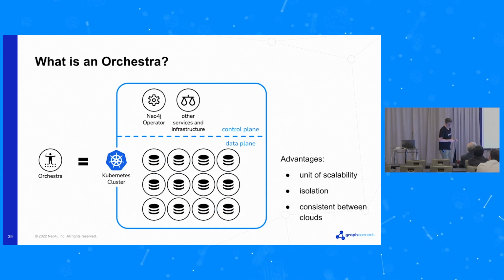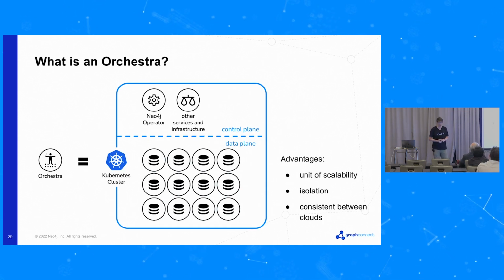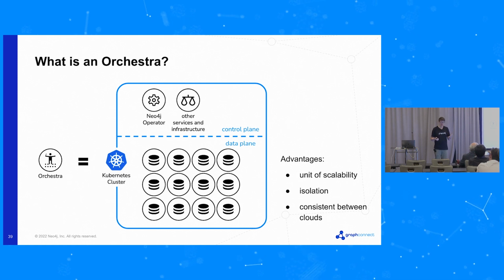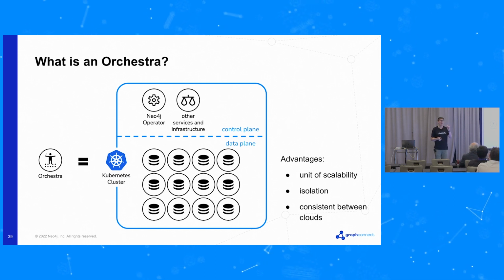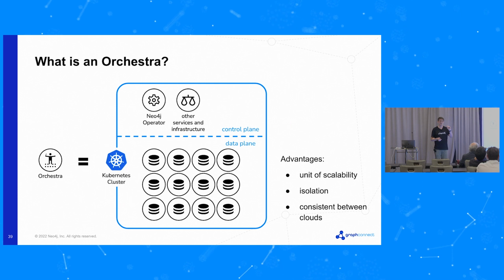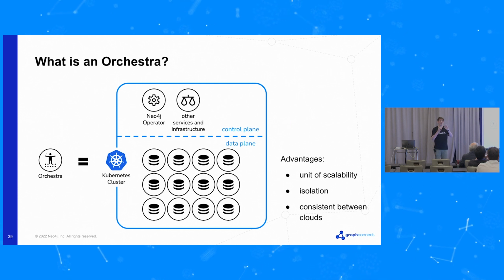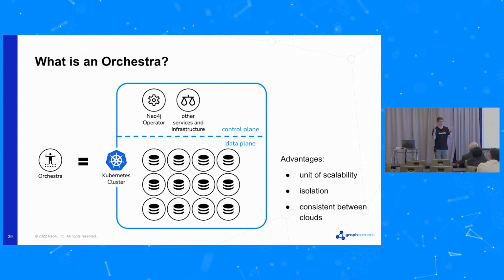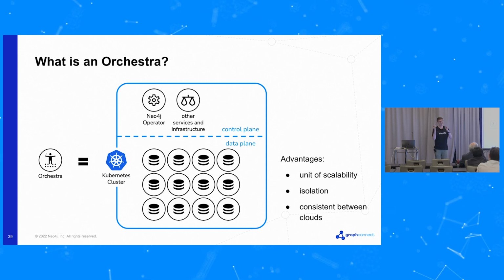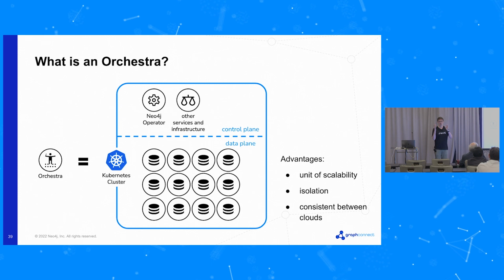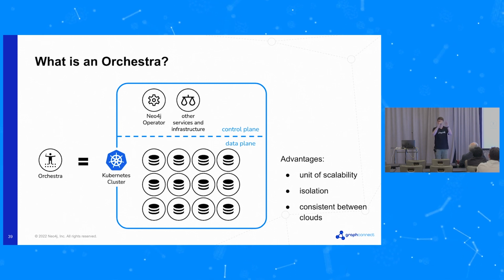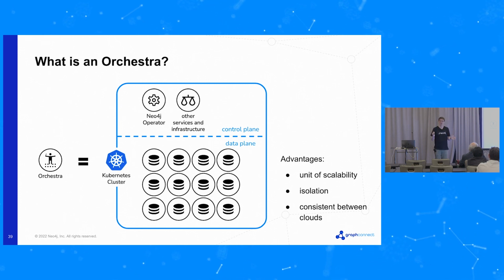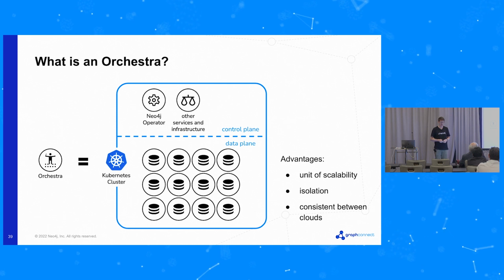Okay, the advantages of this are that we have the isolation, I've already talked about that, but in terms of that number, what we can do is test with a certain number of databases, and we know that the Orchestra works to our acceptable characteristics with that number and that kind of load. If we want to scale, if we want to add more databases, we can add another whole Orchestra, another whole Kubernetes cluster, and that can take us up to a very large scale.